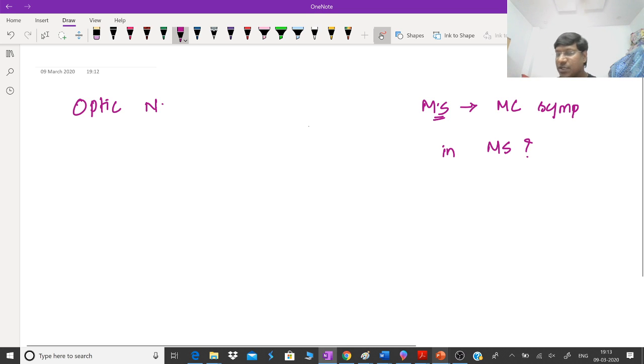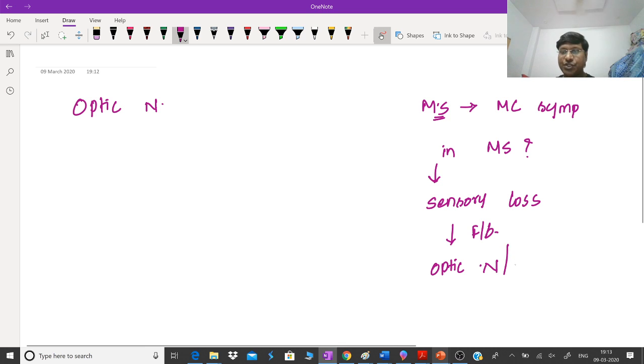Yes, it is not visual manifestations. Mad for AIIMS, you are correct. So the most common symptom in multiple sclerosis is sensory loss. Followed by the sensory loss, it is optic neuritis or visual impairment. Some of the textbooks also give you the percentages: sensory loss is nearly around 37%, and optic neuritis or visual impairment is around 36%.